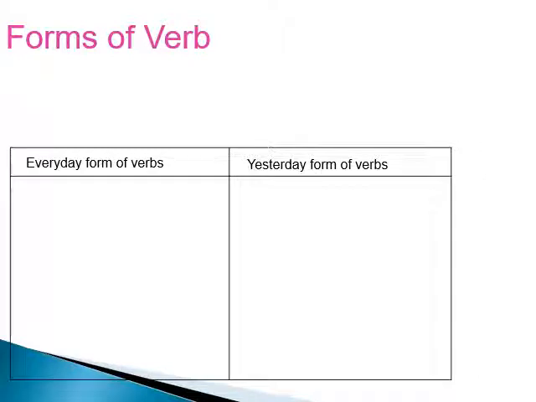Students, we have one practice drill here of forms of verbs. We have two columns here, everyday form of verbs and yesterday form of verbs. There's a list of verbs I'm going to show you, and we have to divide the verbs into these two columns. Let's check the list of verbs.